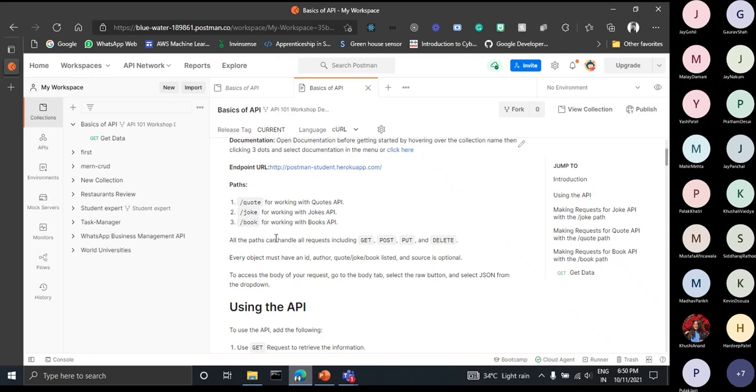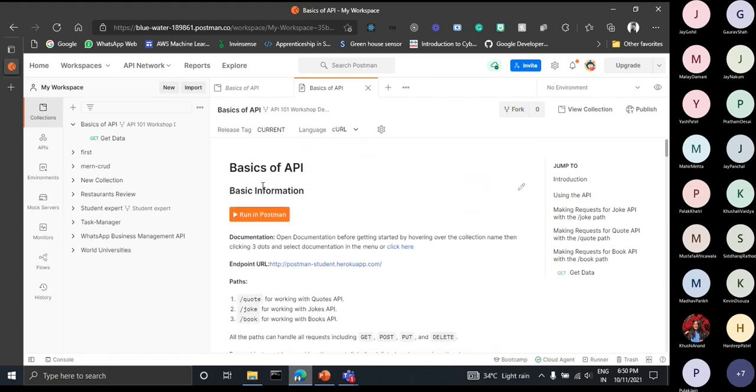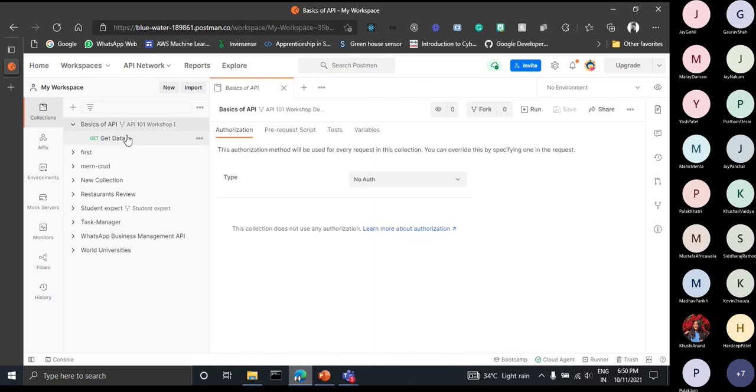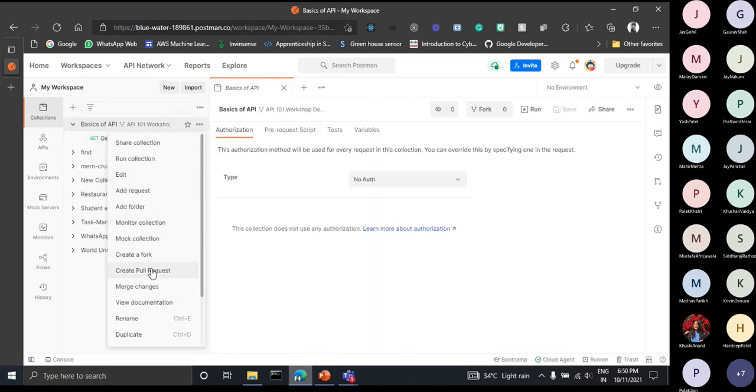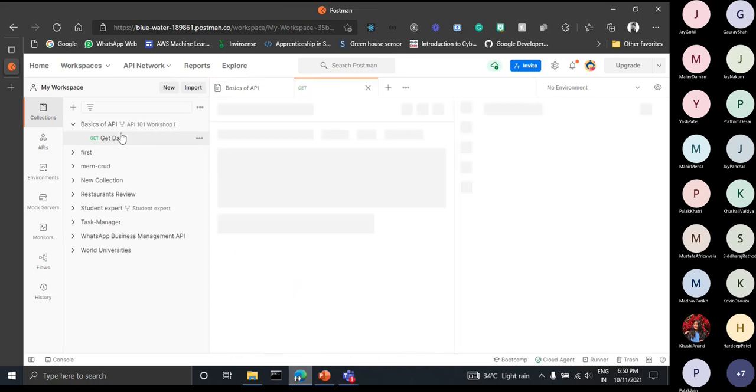So in this tutorial, I will explain the process with the joke API, and for practice, from your side, after this session you can follow along with the quote and book APIs. If you get stuck at any point, documentation is already given. You can take help from that. Now let me keep our documentation for reference only. I am clicking here on Get Data. This is the request.